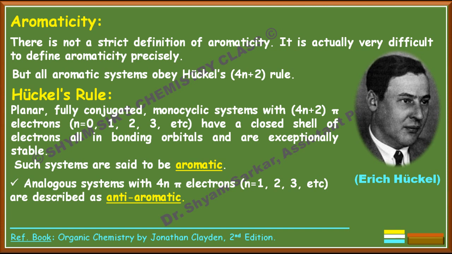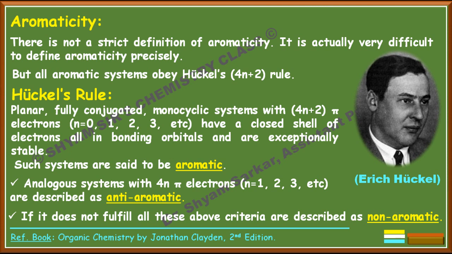The same analogous system, that means planar, fully conjugated monocyclic having 4n pi electrons, is described as anti-aromatic. So the compound which fulfills this criterion will be anti-aromatic in nature. And finally, the third category: if it does not fulfill all of the above criteria, it is described as a non-aromatic compound.